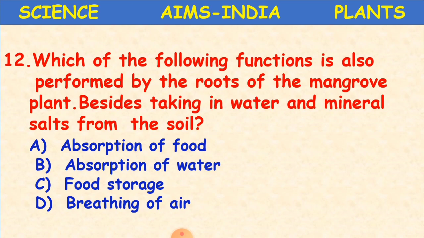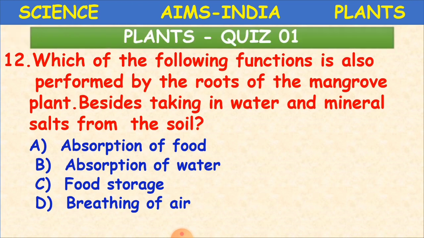Which of the following functions is also performed by the roots of the mangrove plant besides taking in water and mineral salts from the soil? So apart from taking mineral salts and water from the soil, what is the other work performed by the roots of the mangrove plant? Our options are absorption of food, absorption of water, food storage, and breathing of air. What is the correct answer, children? Yes, it is breathing of air.